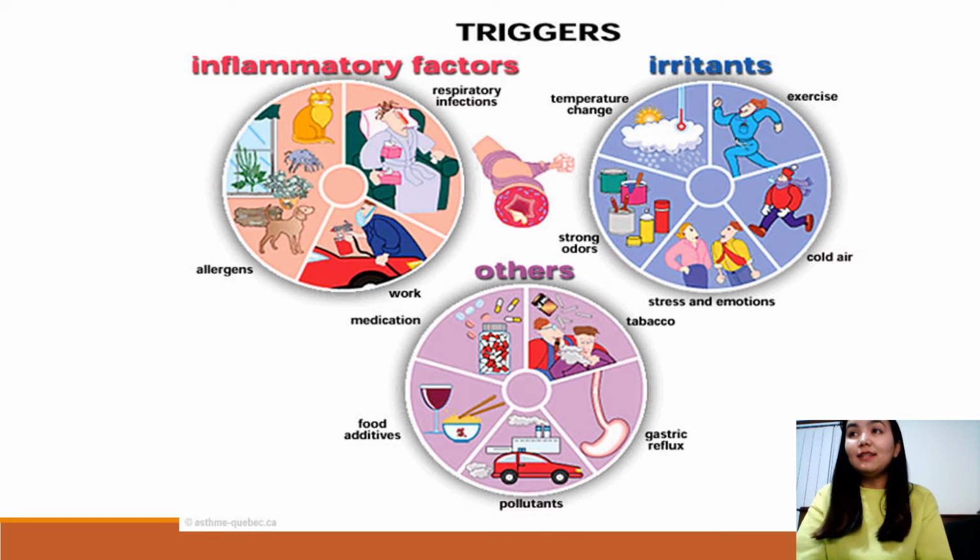Overall, people with asthma have sensitive airways. Asthma can be triggered by various external factors like pollution, stress, smoking, tobacco, poor air quality, and cold and hot temperatures. In patients with asthma, the inflammation triggers and thus increases the work of breathing, making it very hard to breathe. So we can see in the picture as well, there are inflammation factors, irritants, and others like allergens, and all these factors trigger the asthma, and that's how asthma attacks can occur.